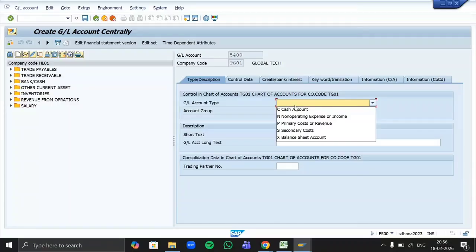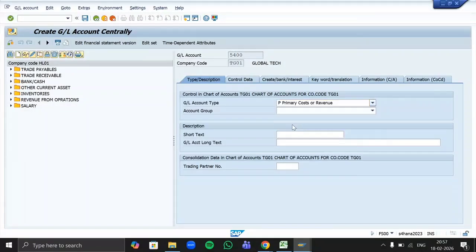Income expense. Is it a non-operating expense or income? Salary? Operating. It's operating, right? So for that we have to mention primary cost or revenue. So whichever GL is a part of your P&L accounts, that will come under primary cost or revenue.